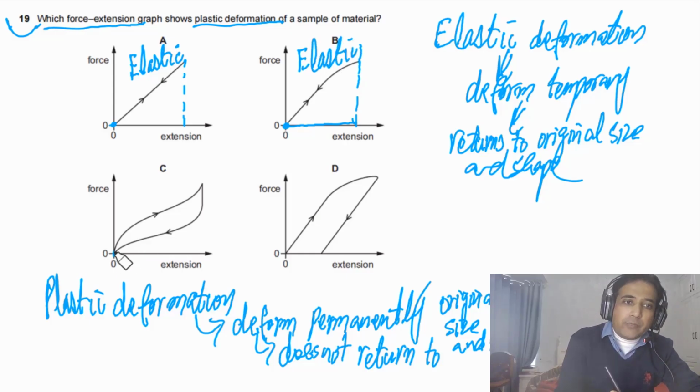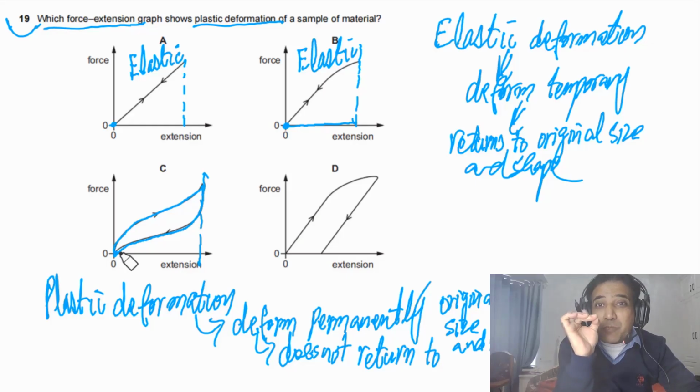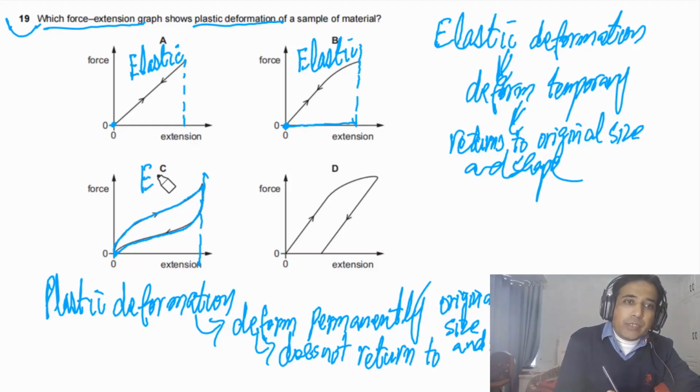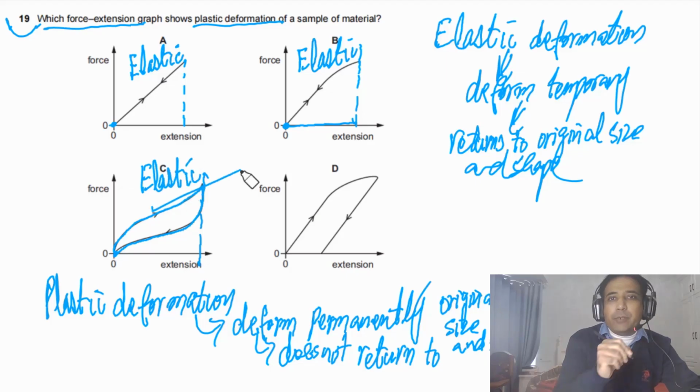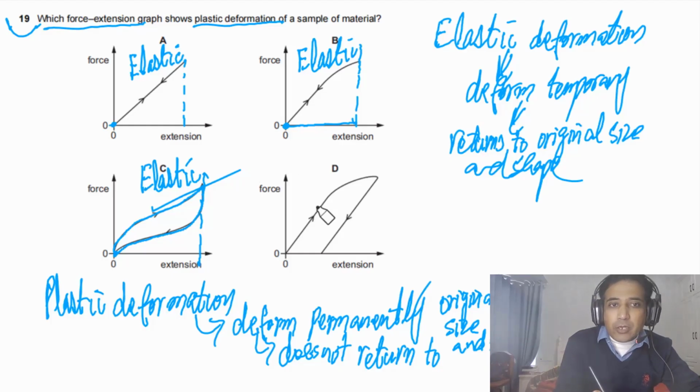Now if you look at this one, first of all, when we apply force, if you look at the loading curve, we have this much extension at this point. But when we remove the force, if you look at the unloading curve, at the end there is no extension. So it means it was deformed temporarily. So this is also elastic deformation. I hope now you understand what is elastic deformation. Now, if you look at the last option, when we apply force, if you look at the loading curve, it has this much extension at this point.